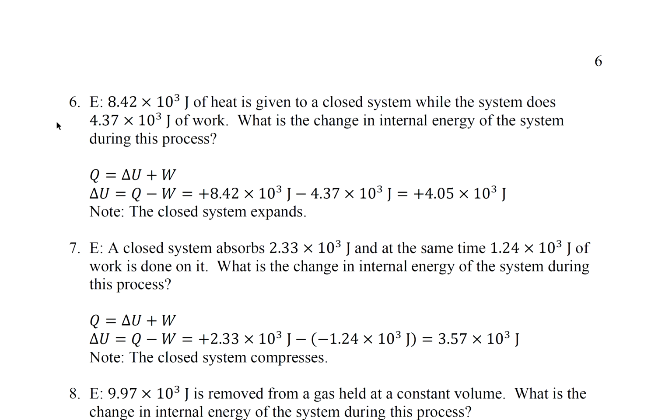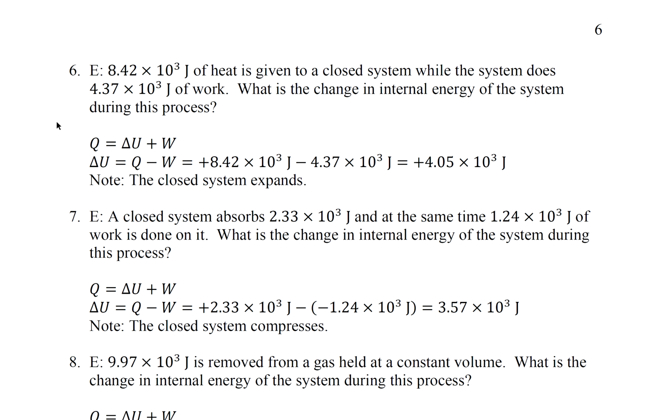Question 6. 8.42 times 10 to the 3 joules of heat is given to a closed system while the system does 4.37 times 10 to the 3 joules of work. What is the change in internal energy of the system during this process? So we start with this equation. It says change in internal energy, so just solve for delta U. This is the amount of work done.